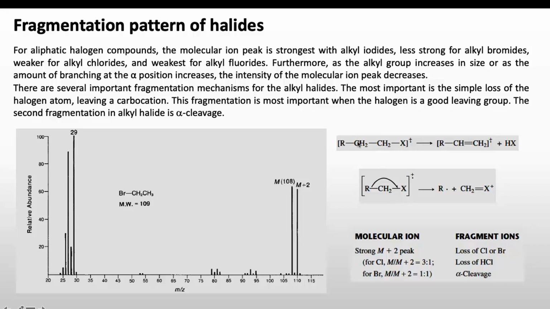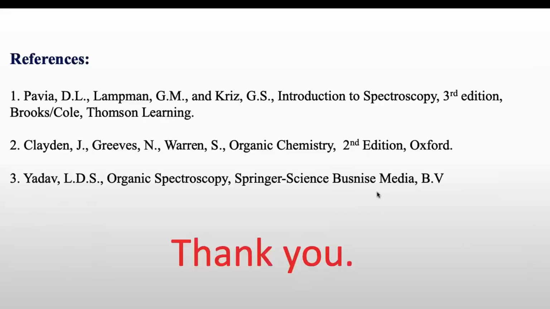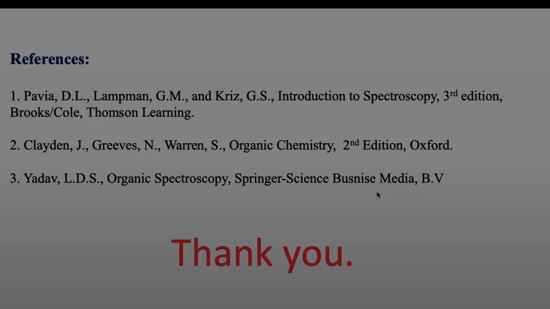Another characteristic peak we will see in the case of halides, which we have already discussed, is the isotope peaks. In the case of bromine, we will see two peaks, M and M plus 2, in a 1:1 ratio. In the case of chlorine, we will see M and M plus 2 peaks in a 3:1 ratio. Those are also characteristic peaks for halides and help us find the structure of organic molecules. So these were the fragmentations in the case of carbonyls, amines and halides. Thank you very much.